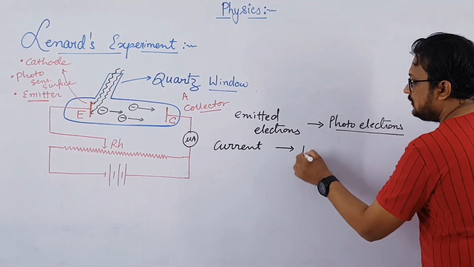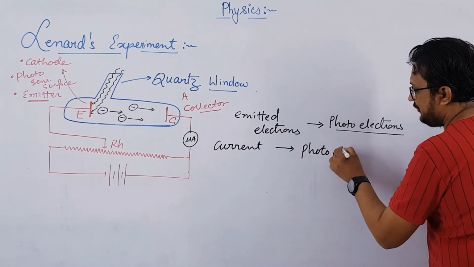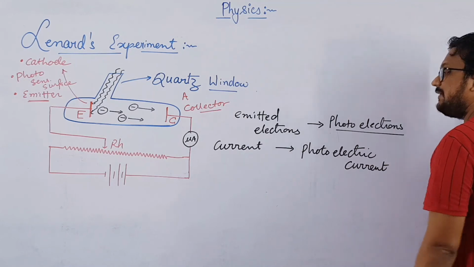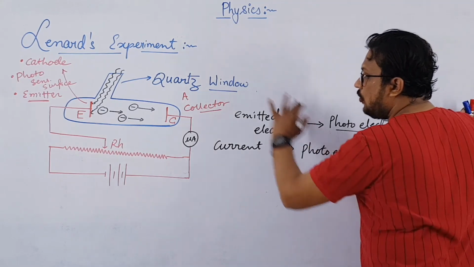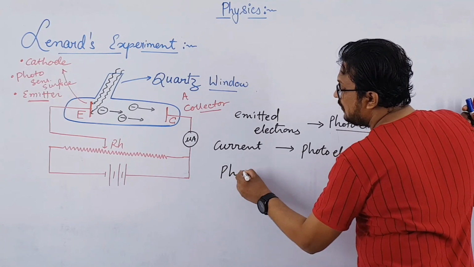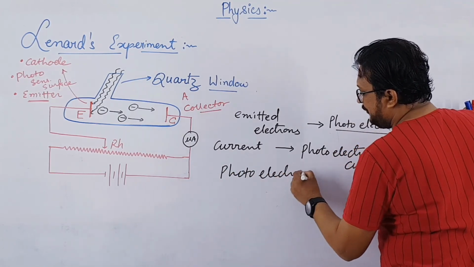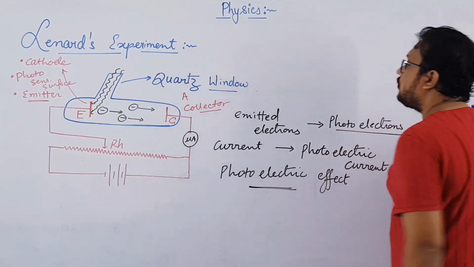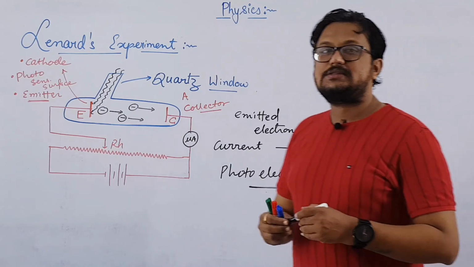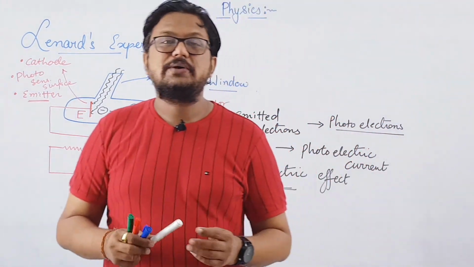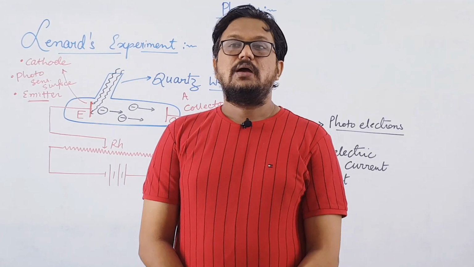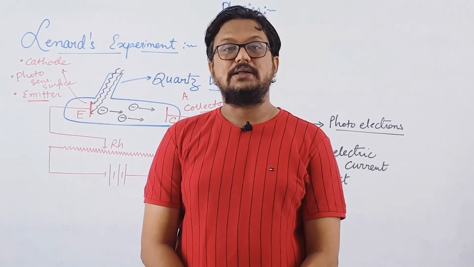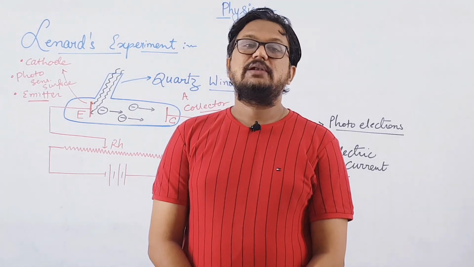The current which is produced here was given the name photoelectric current, and the whole effect was given the name photoelectric effect. Clear? So this is the initial stage, or you can say this was the beginning of the particle nature of light. This was the evidence that light can behave like a particle. This proves that light is behaving like a particle.